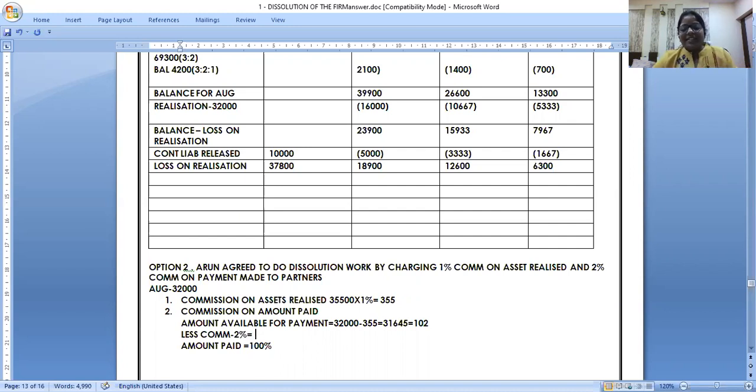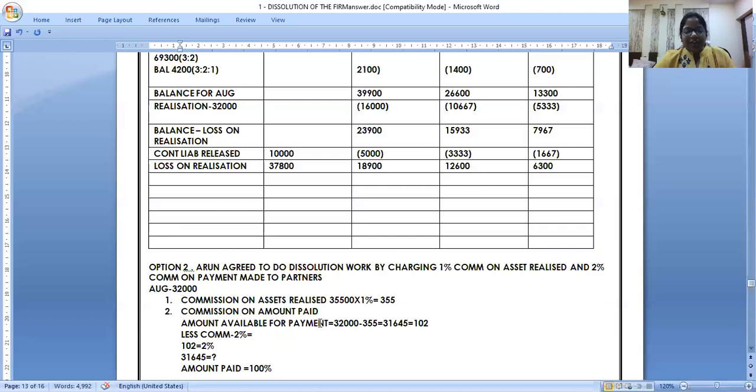Okay, right. So can I say 31,645 is 102? In 102, the commission is 2. So in 31,645, it is how much? Those who don't follow, they should write like this: 2% in 102 amount available, the commission is 2%. So in 31,645 is equal to question mark.